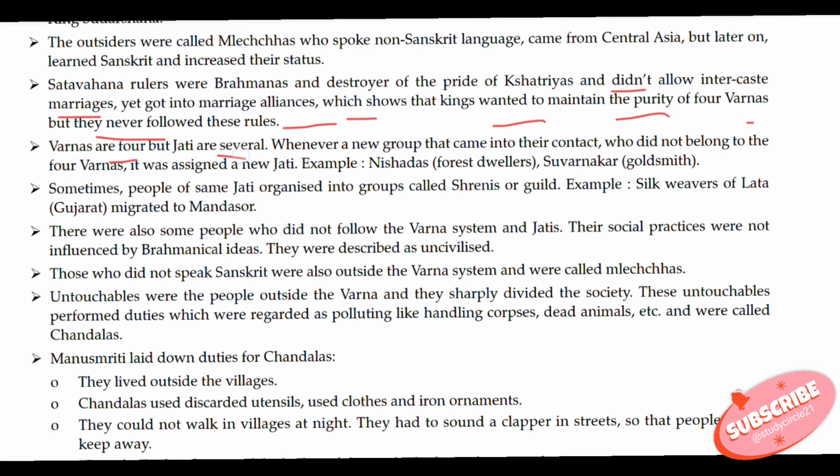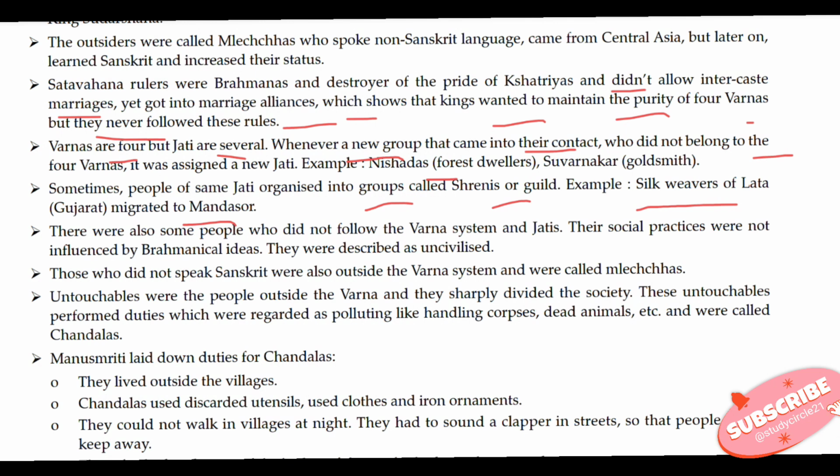Varnas are four but Jatis are several. Whenever a new group came into their contact that did not belong to the four Varnas, it was assigned a new Jati. For example, Nishads, that means forest dwellers, and Suvarnakar, goldsmith. Sometimes people of the same Jati organized into groups called srenis or guilds. For example, silk weavers of Lata in Gujarat migrated to Mandasor.